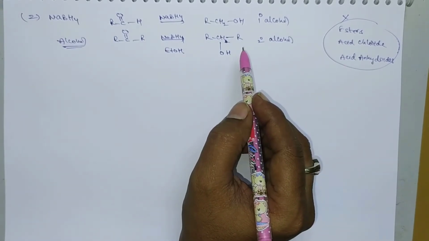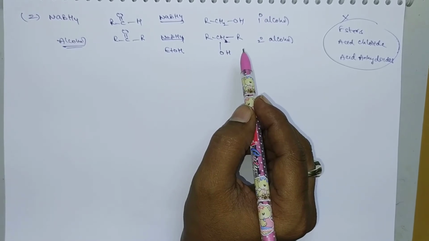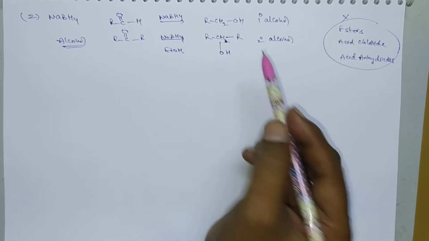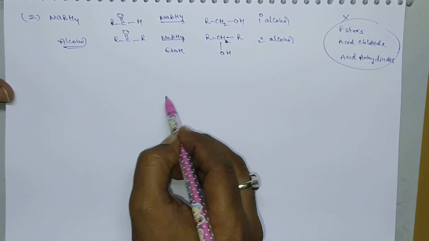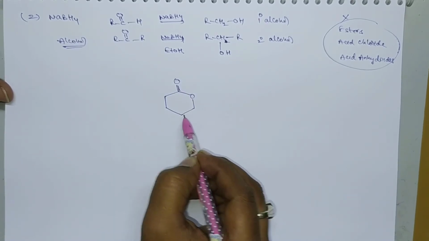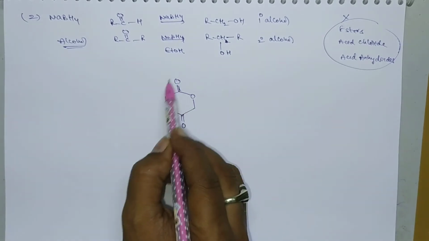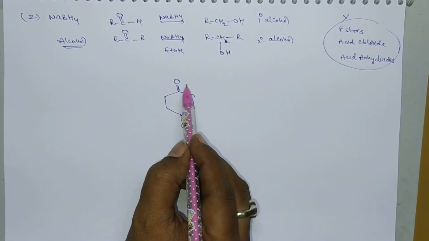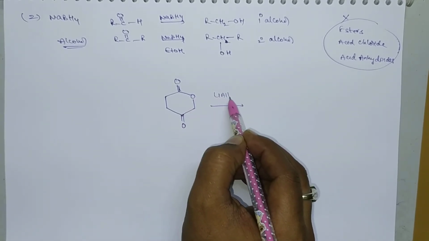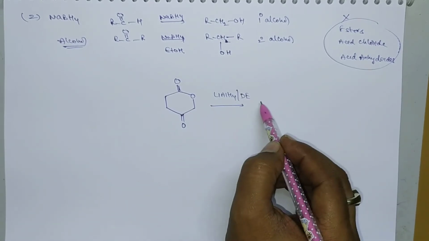Lithium aluminum hydride is a strong reducing agent. It can reduce all the functional groups, whereas sodium borohydride is a selective reducing agent. If you take this one, here it is a cyclic ester. This is called a lactone. Here a lactone and a keto group are there. If you reduce with lithium aluminum hydride in presence of dry ether, we can produce this one.